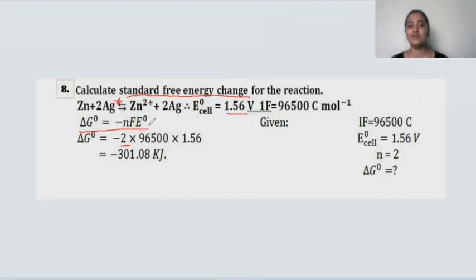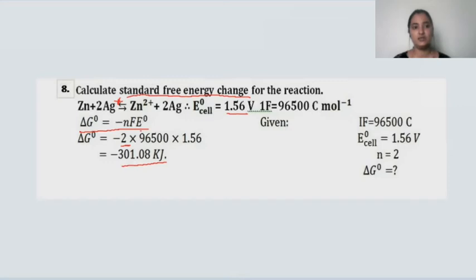Okay, when you substitute the values in the equation, delta G naught will be equal to minus 2 into 96,500 into 1.56, which will get you the value minus 301.08 kilojoule. This is the answer for the question here. Hope you got to know how to solve a problem regarding standard free energy change for the reaction.